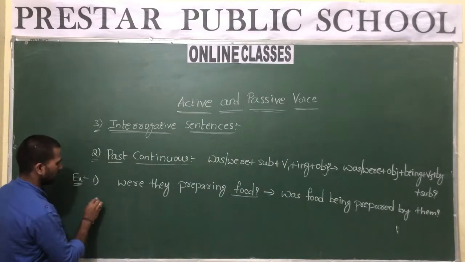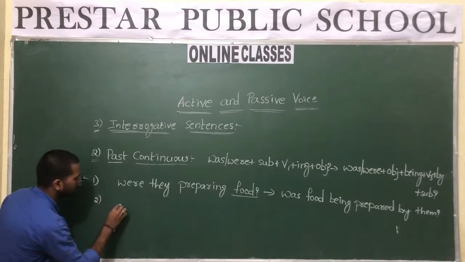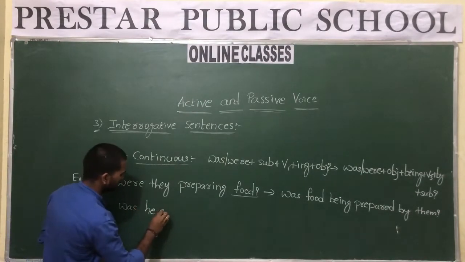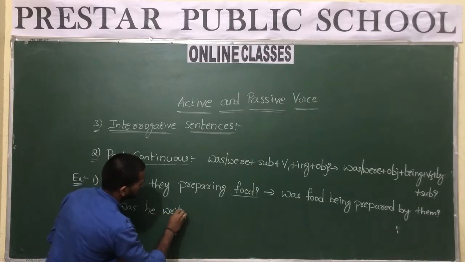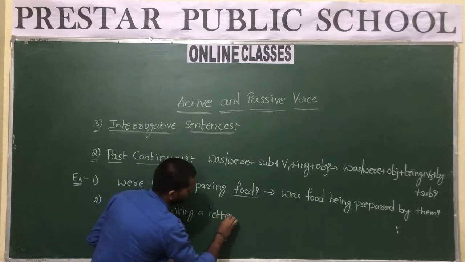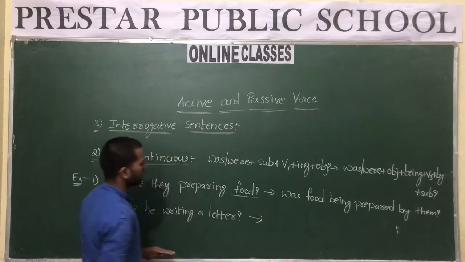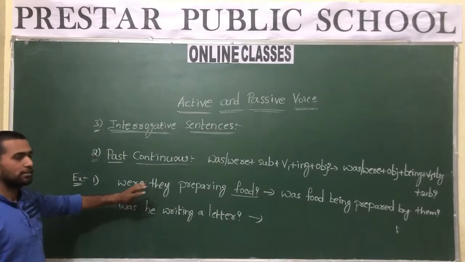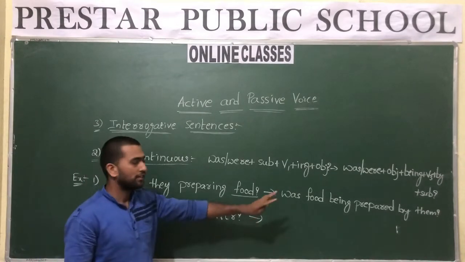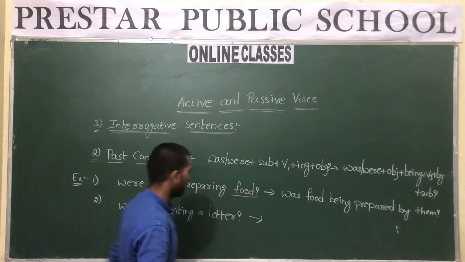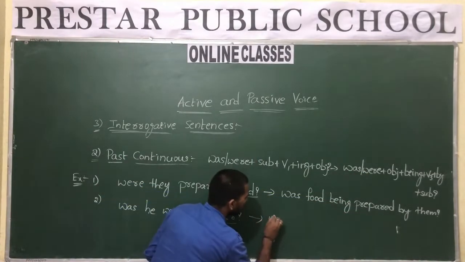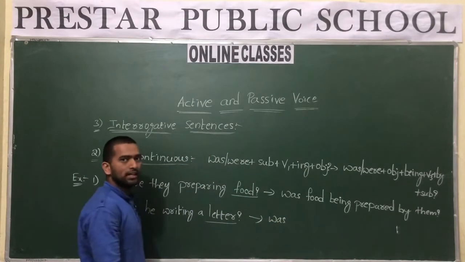In the same way, let us take one more example. Was he writing a letter? This is a sentence like the previous one. Was he writing a letter? Now convert this by using this structure. Now a letter is there, so it is singular, so we use was. Was a letter.